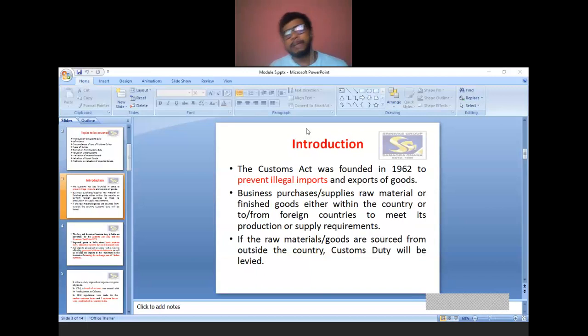Whenever they import raw material or export the final product, the business needs to pay custom duty to the government. It is an important revenue for the government, especially the central government. If raw material or goods are sourced from outside the country, custom duty will be levied. At the same time, if the final product is exported from India to another country, custom duty will be levied.